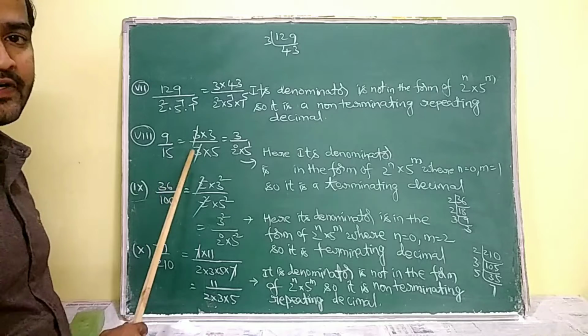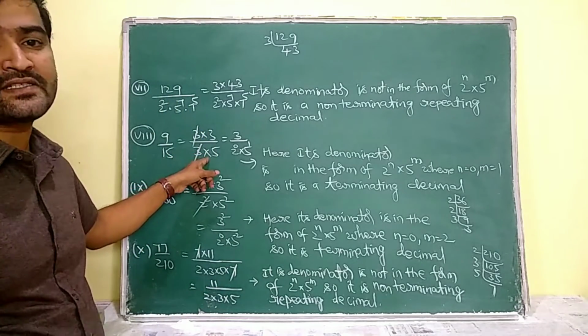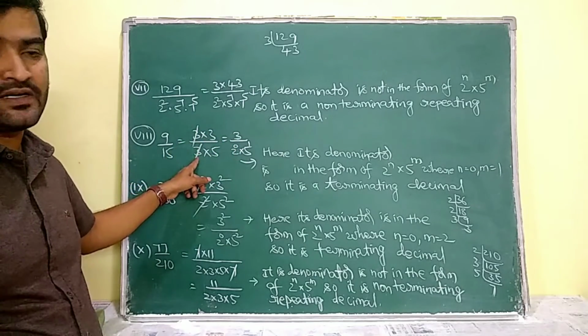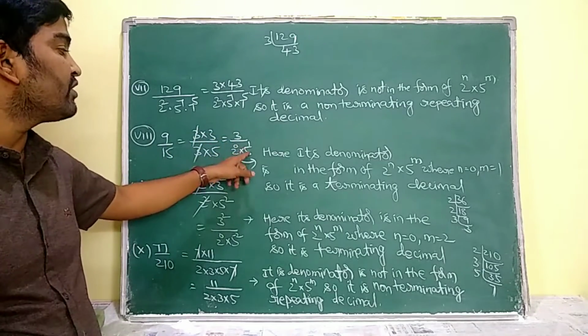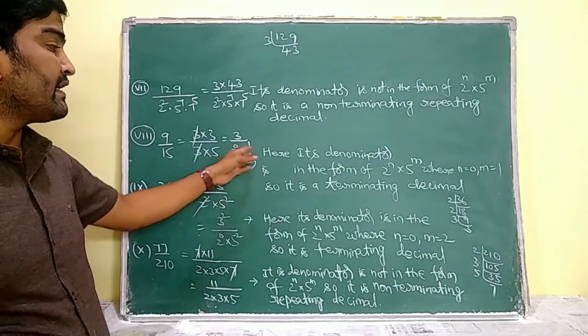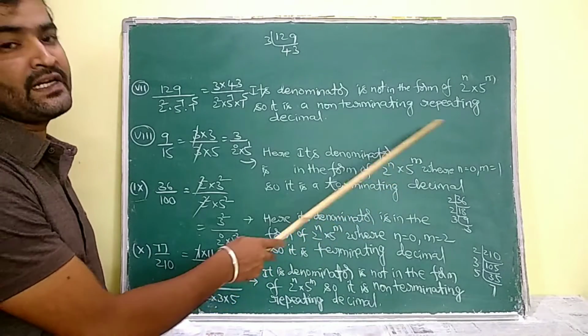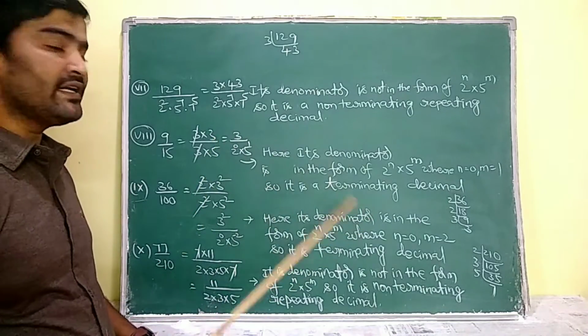Similarly, 9 by 15. 9 can be expressed as 3 into 3 and 15 can be expressed as 3 into 5. So one 3 and another 3 are going to be cancelled. So 3 by 5 is left. 3 by 5 means 3 by 2 power of 0 into 5 power of 1. So here its denominator is in the form of 2 power of n into 5 power of m, where n is equal to 0 and m is equal to 1. So it is a terminating decimal.